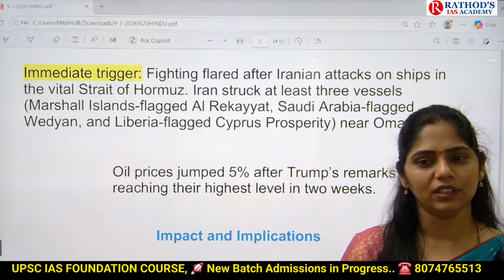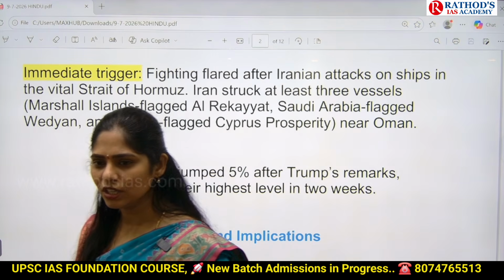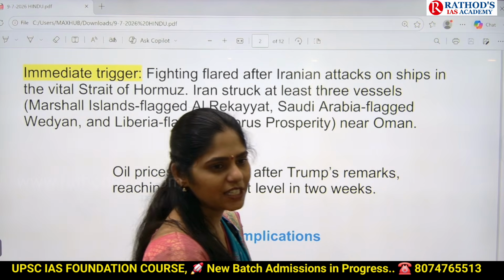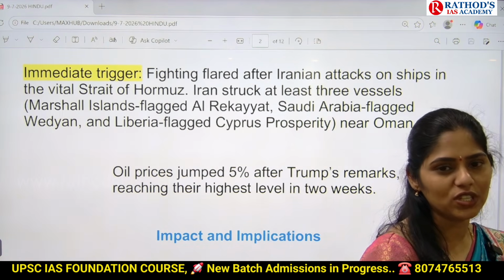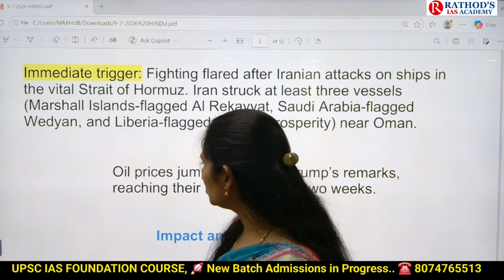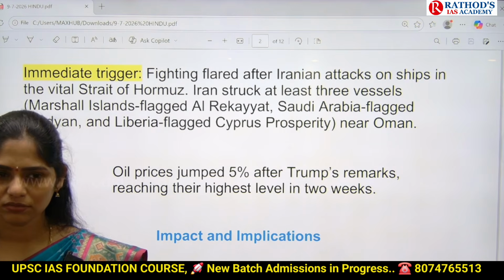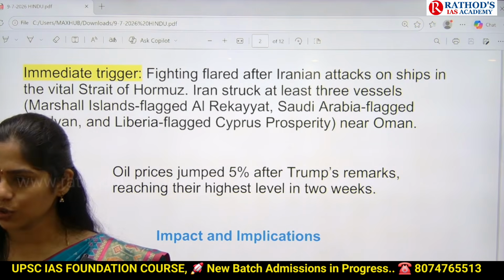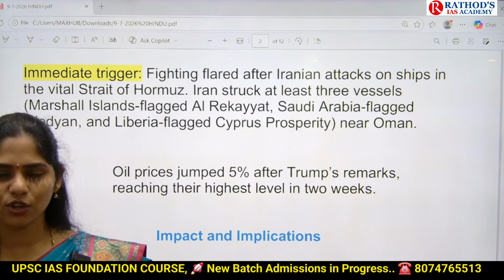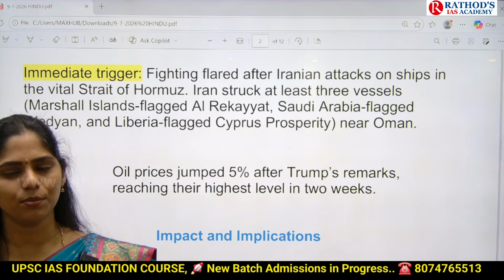And what about our developmental project in Iran, which is called the Chabahar port? Near that Chabahar port, there was a strike. And again, India has a fear whether we are going to retain our investments in Iran or not. Okay, so all these are the impacts. Now, what can India do? Negotiations, with whom? Negotiations with Iran and the US related to the protection of our investments in the Chabahar port.